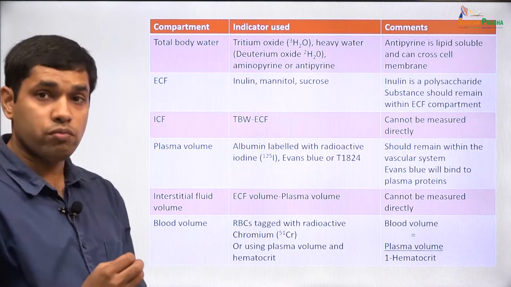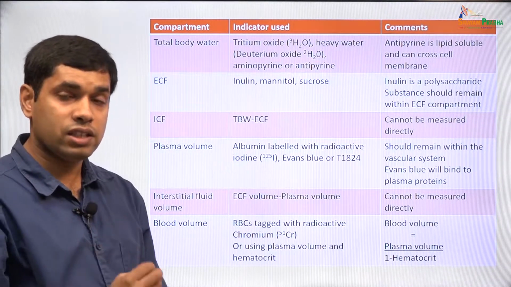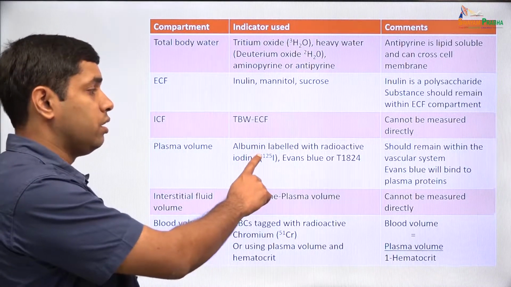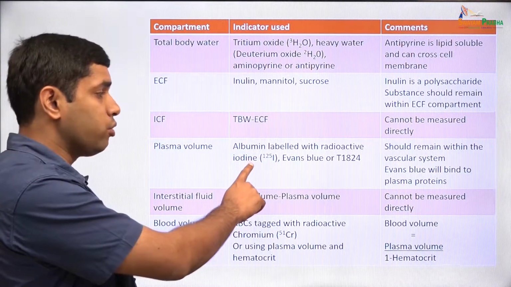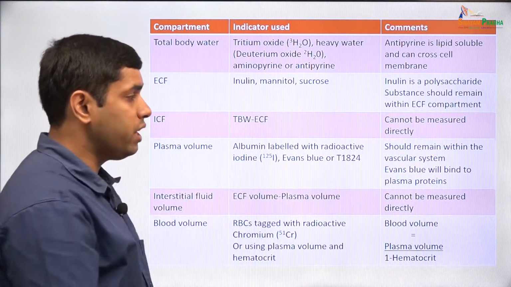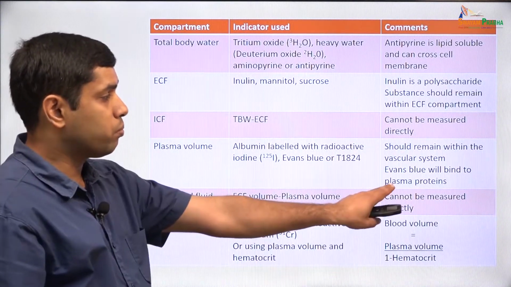Now, if we want to measure only the plasma volume, we could use albumin, which is labeled with radioactive iodine, or we could use a substance called Evans blue or T1824, which binds to plasma proteins.